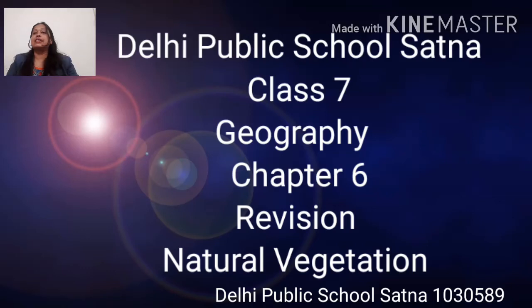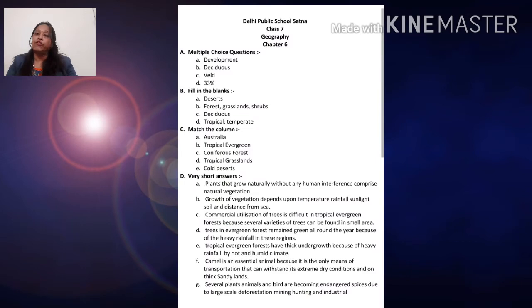Yes, children, this is chapter 6, Geography, Natural Vegetation. It is a revision video, but that does not mean I am going to give you your question paper. It is just simply a revision of the exercise questions and answers. I have given one worksheet, just to help you understand the format of the question paper: there will be fill in the blanks, match the column, true and false.